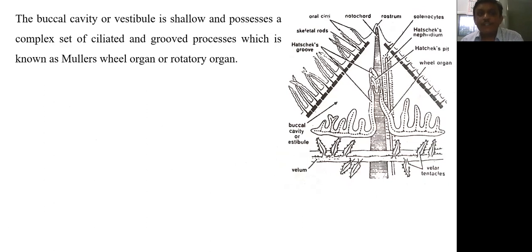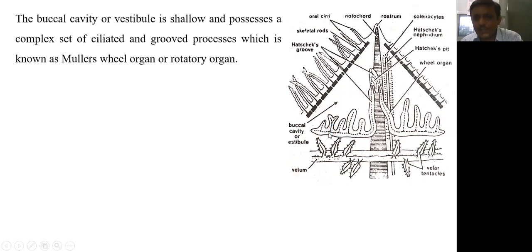The buccal cavity or vestibule is shallow and possesses a complex set of ciliated and grooved processes, which is known as the Muller wheel organ or rotary organ. Here these are the parts of the Muller wheel organ.